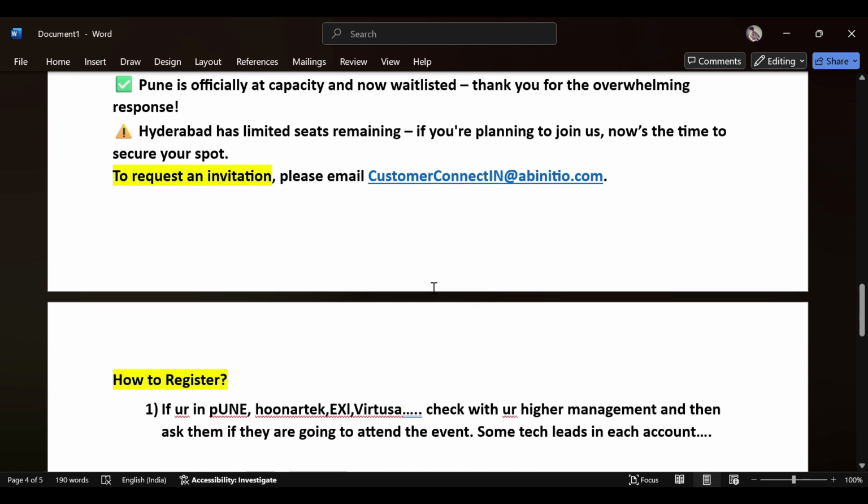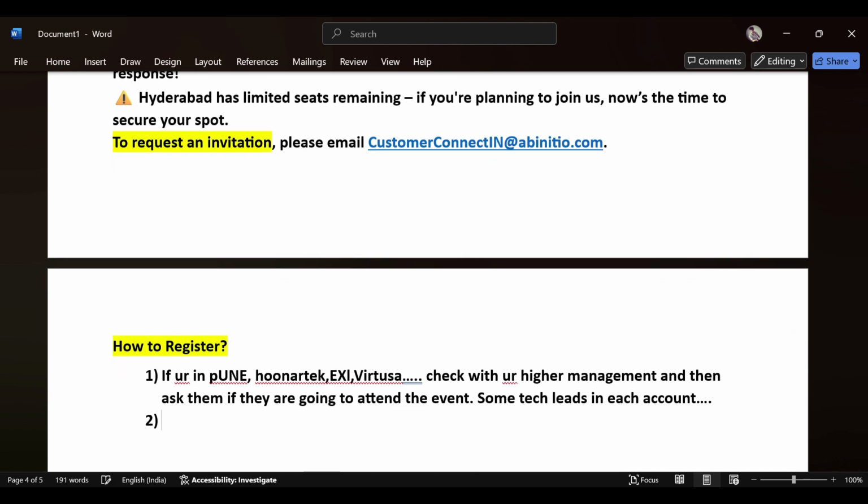So we'll get the ID card. If your name is given to that Catalyst meeting, to the event, you will get the Ab Initio Catalyst Connect ID card, so that you can enter and attend the event.